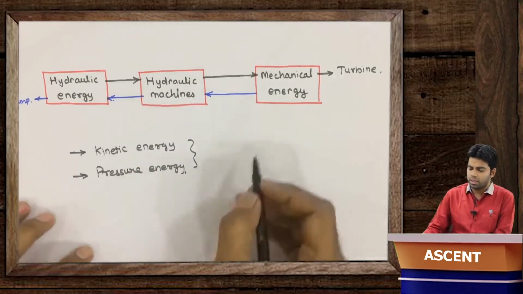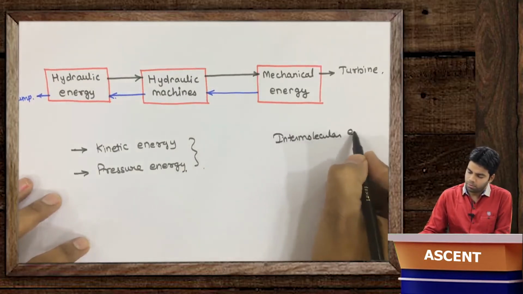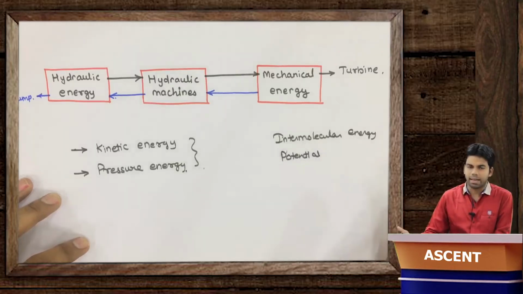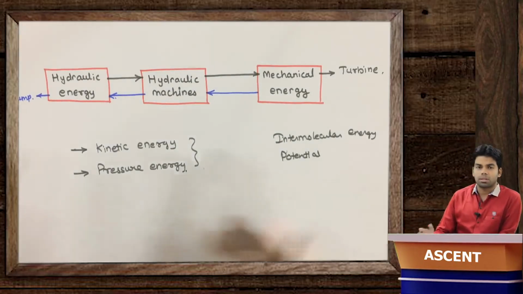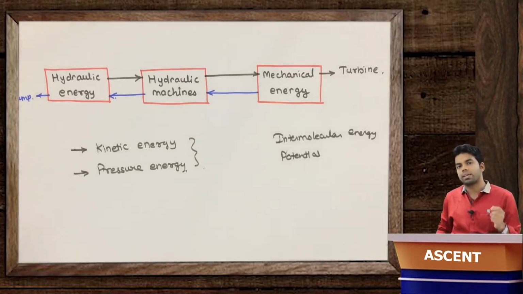There are two more types of energy, like intermolecular energy in the fluid, or potential energy, but these cannot be directly converted into work. Intermolecular energy we cannot use, because if you remember the thermodynamics part, I told you that if we are heating the fluid, the intermolecular energy of the fluid will increase, and that will convert into work, but that conversion will not be 100%. So this intermolecular energy is actually a low grade of energy, and 100% conversion of that energy is not possible.